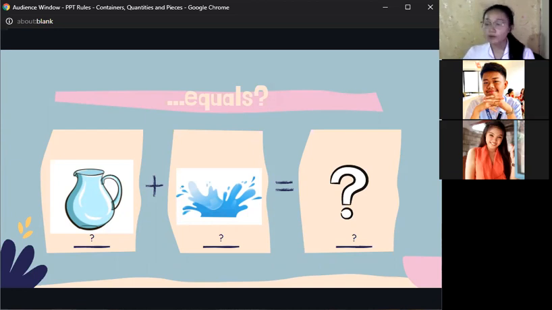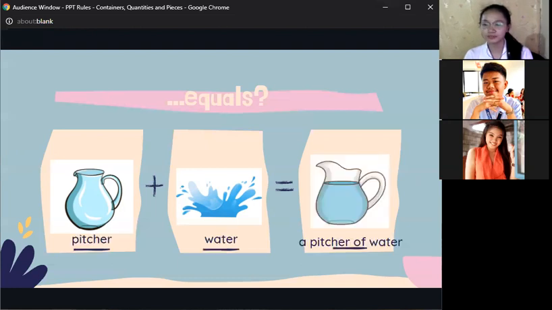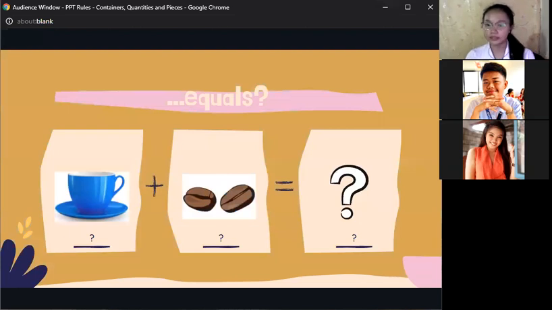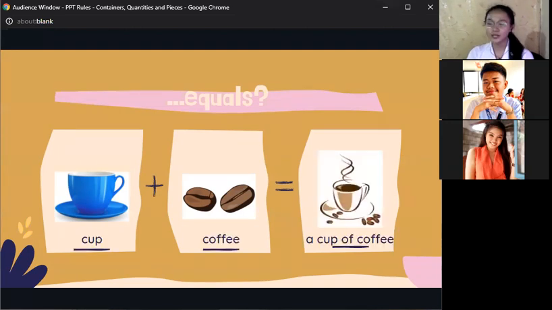Very good. Now I'm going to flash another set of pictures and you will tell me again what these pictures say when they are together, okay? How about these? Ma'am, can I try? Yes, Izzy. I can see a cup and a coffee. When we combine it, a cup of coffee. Very good, a cup of coffee.